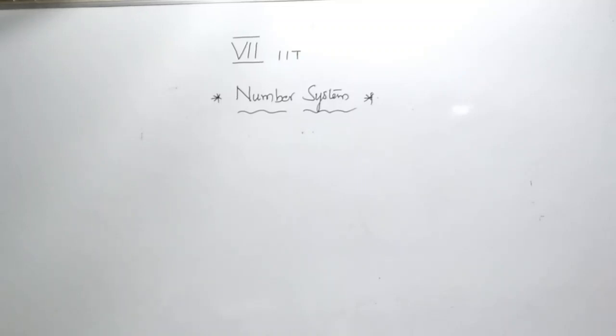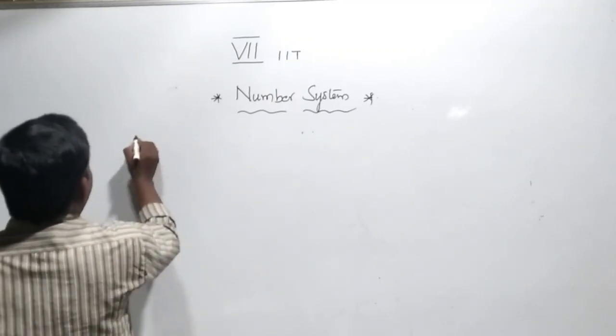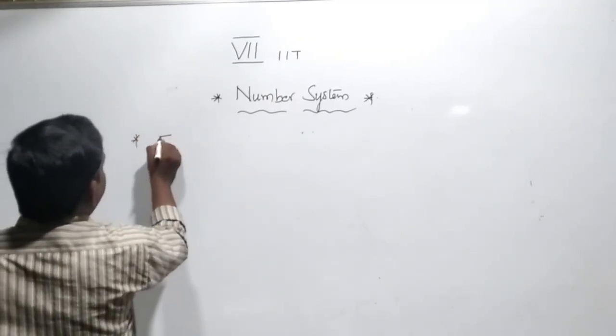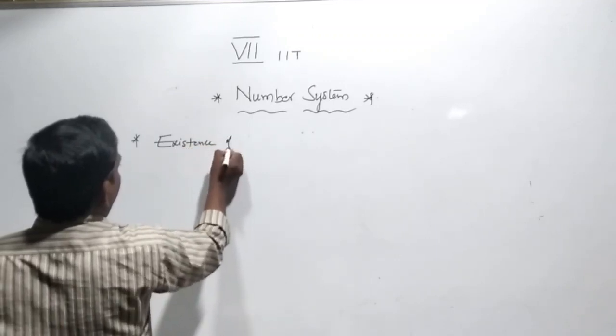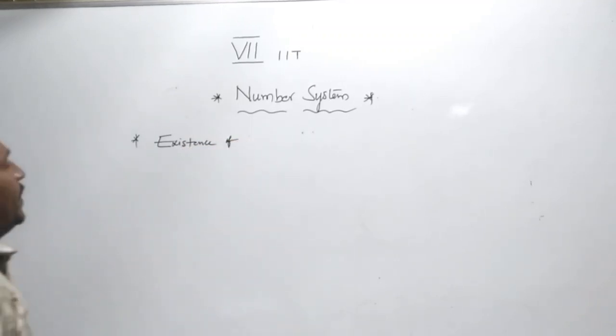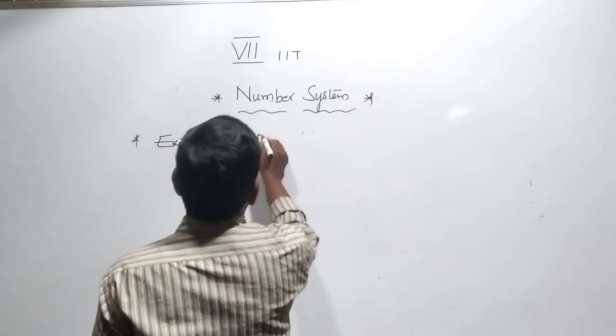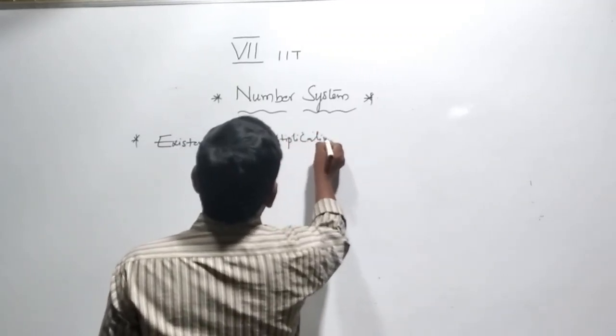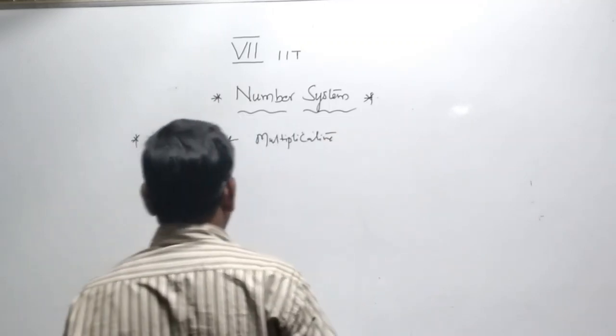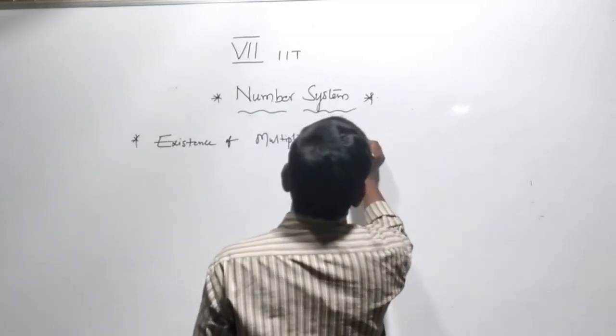Existence of multiplicative identity. Next item.